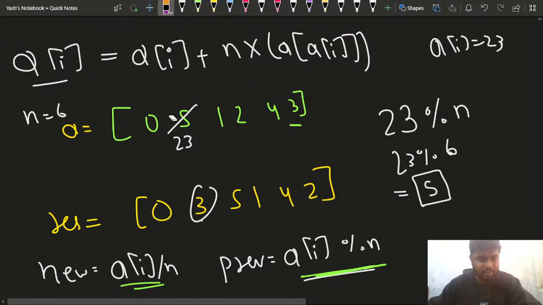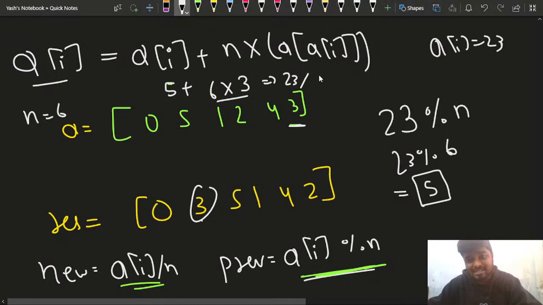So let's now calculate how I was getting this. I had 5, so I'll write 5 plus n, and n was 6, times a of I. What is a of 5? A of 5 is this element 3. So 18 plus 5 will give me 23. Now 23 divided by 6 will give me 3, which is the final element that I wanted here in the end.